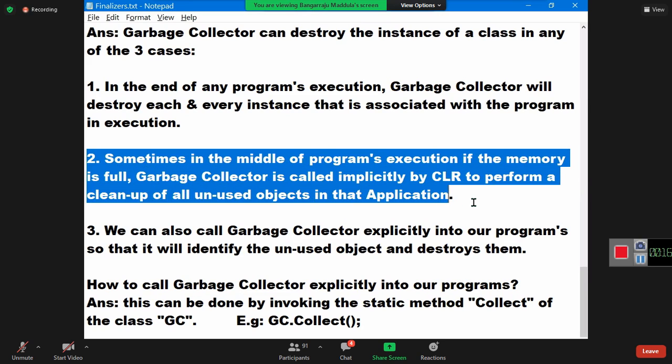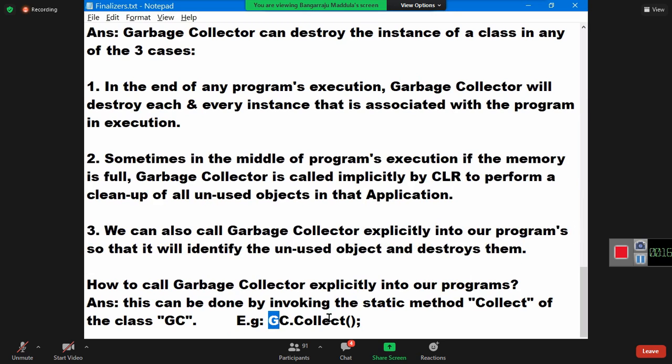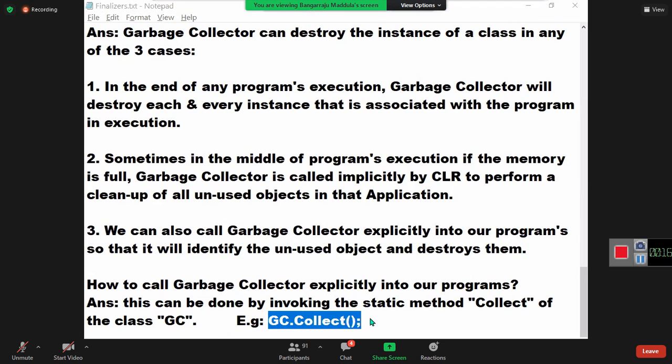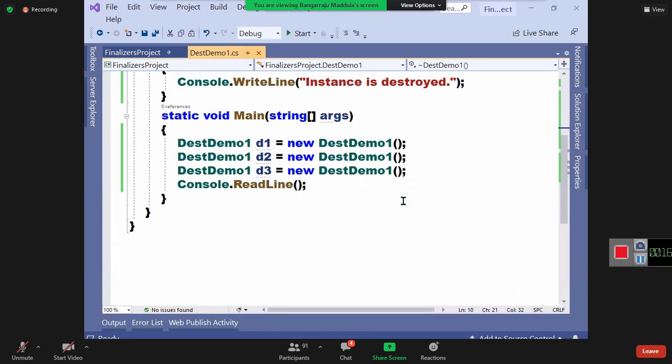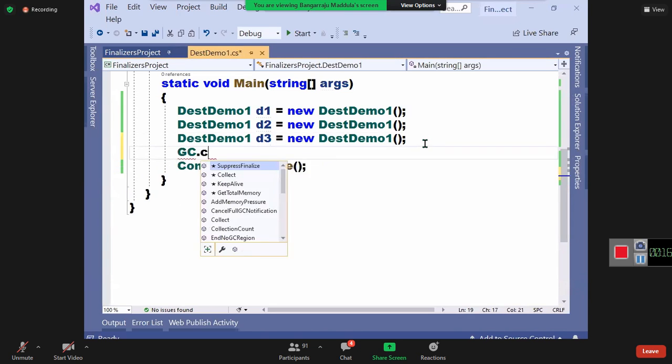A similar one, even though we can't test it, we can try with the third one, by performing an explicit call. How to call? gc.collect. Now, I want to see instances getting destroyed in the middle. In the end, anyhow everything is destroyed, but I want to see destroying in the middle. So before read line, let us call gc.collect.